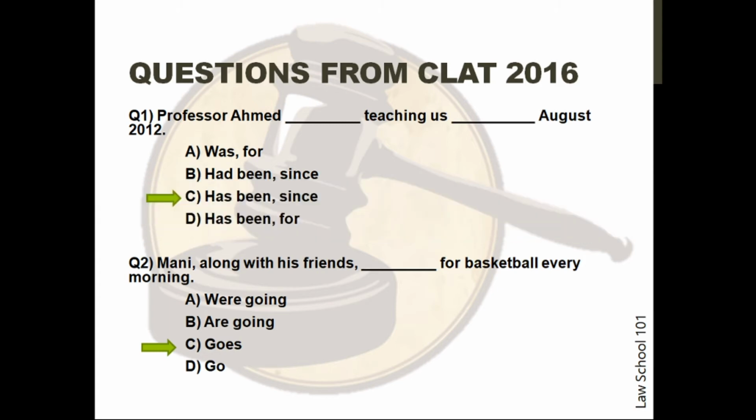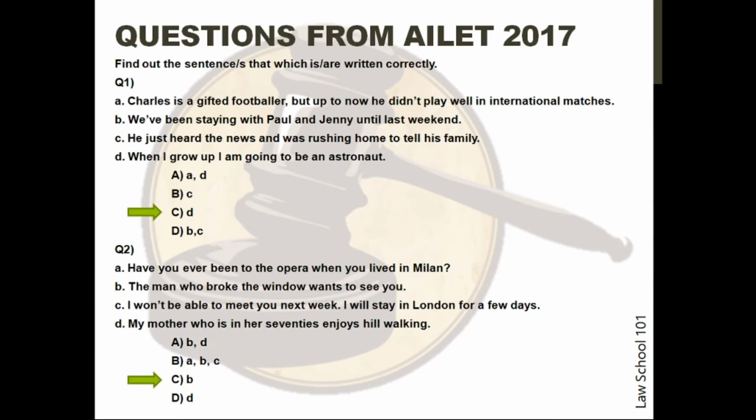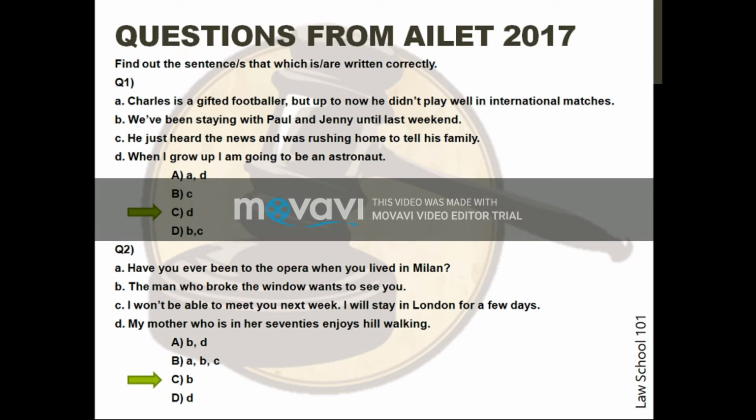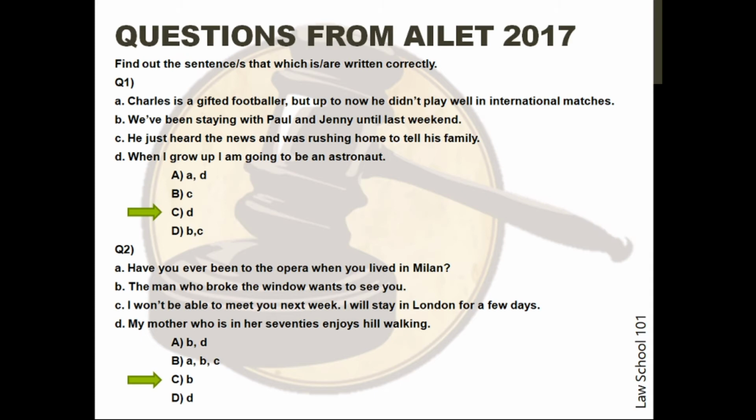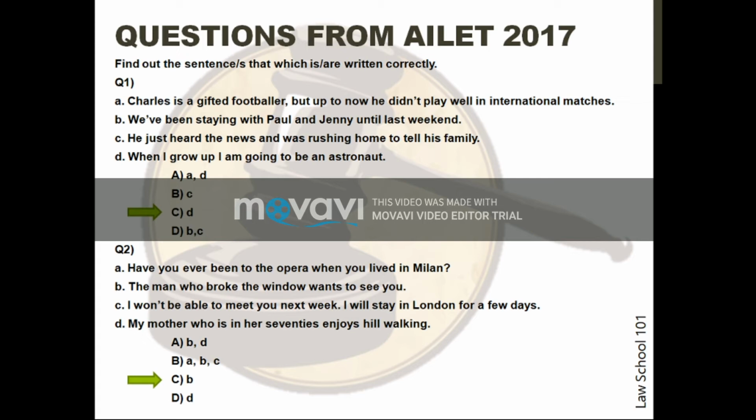Next, we have two questions from AILET 2017. Both these questions require the student to find out the sentence or sentences that are written correctly. Question 1. The first sentence is, Charles is a gifted footballer, but up to now he didn't play well in international matches. Sentence B is, we've been staying with Paul and Jenny until last weekend.